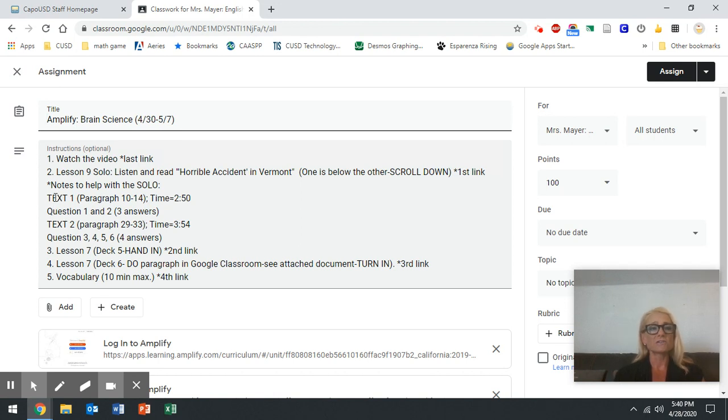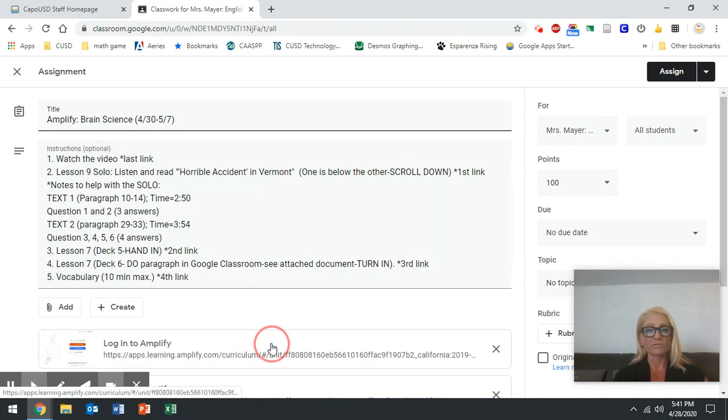The first thing is that there are two different texts you're going to read, and I'm going to show you both of those texts in a moment because it's a little bit confusing. It looks like you only have one text, but you have two separate texts. You'll be reading paragraphs 10 to 14. You'll know you've read it because it has the time there, and then there's a second one, and you'll be answering questions. Notice questions 1 and 2 are for the first one, and question 2 has 3 answers. Question 6 has 4 answers. Why is that important? Because if you don't get one of them right, you get the entire thing wrong.